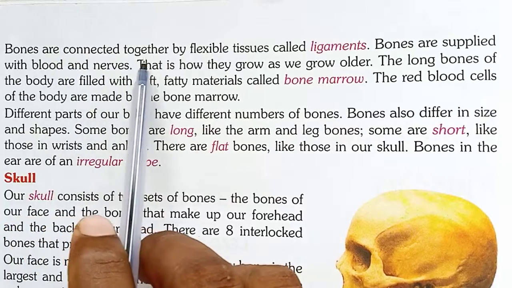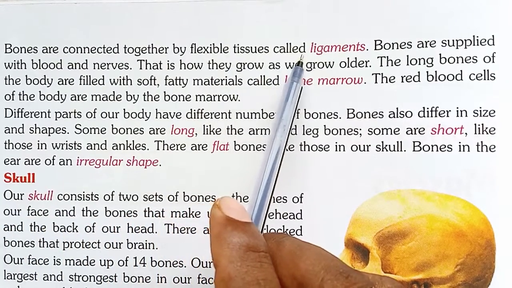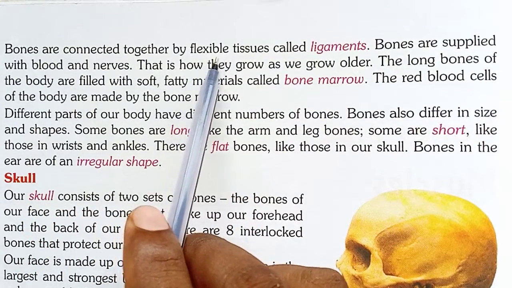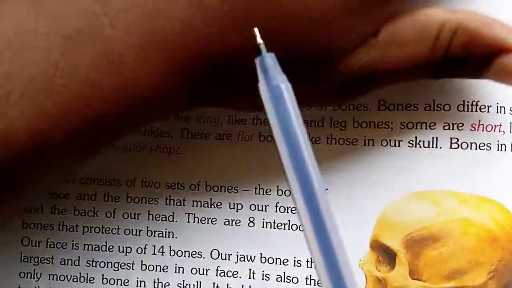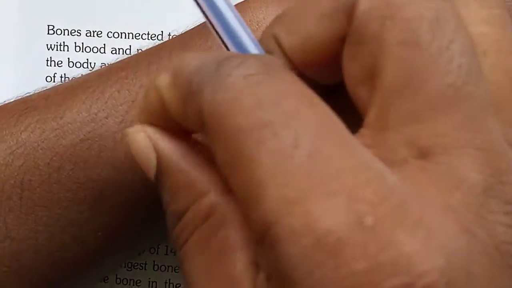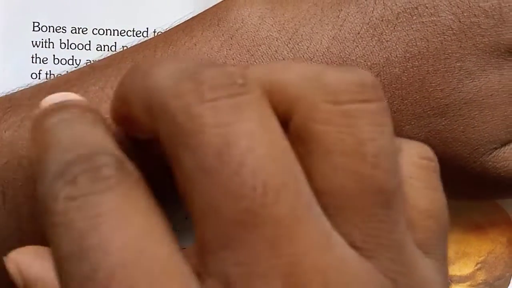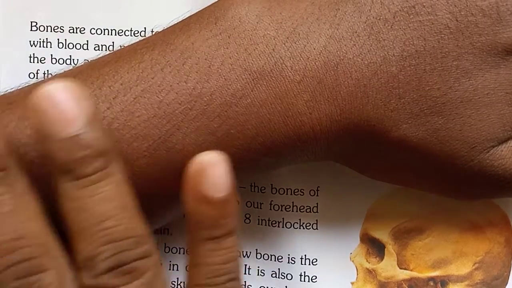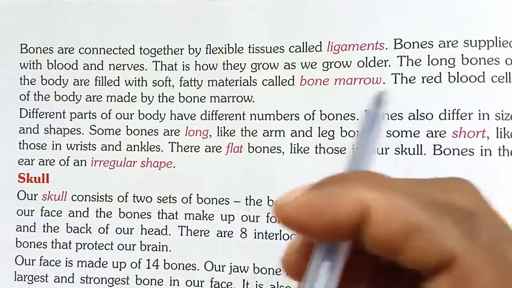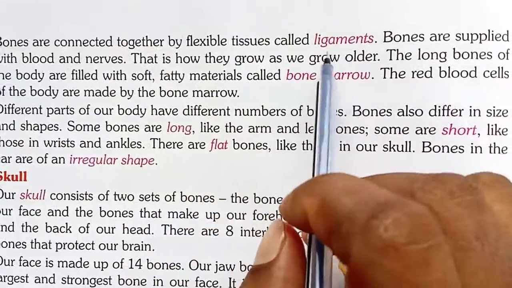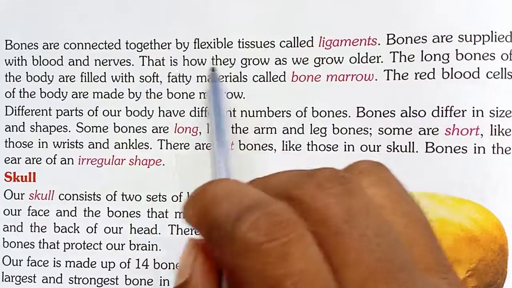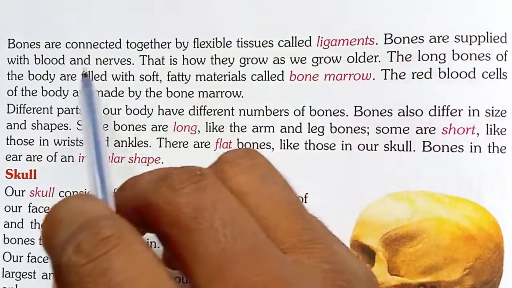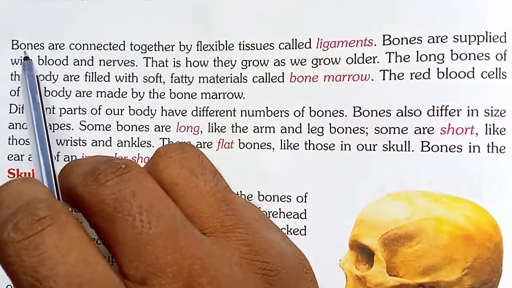Bones are connected together by flexible tissues called ligaments. See, in our hand you can see these tissues. Inside we have bones, and they are covered. Here also you see these flexible tissues called ligaments. These tissues connect the bones together, they are flexible, and they cover the bones.